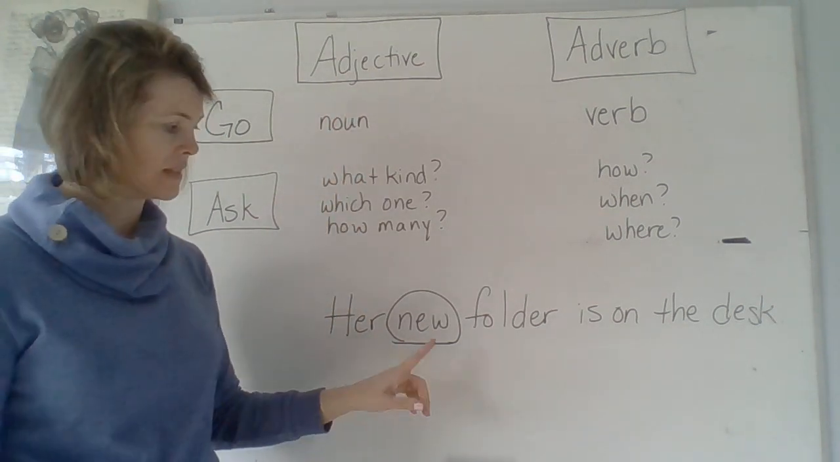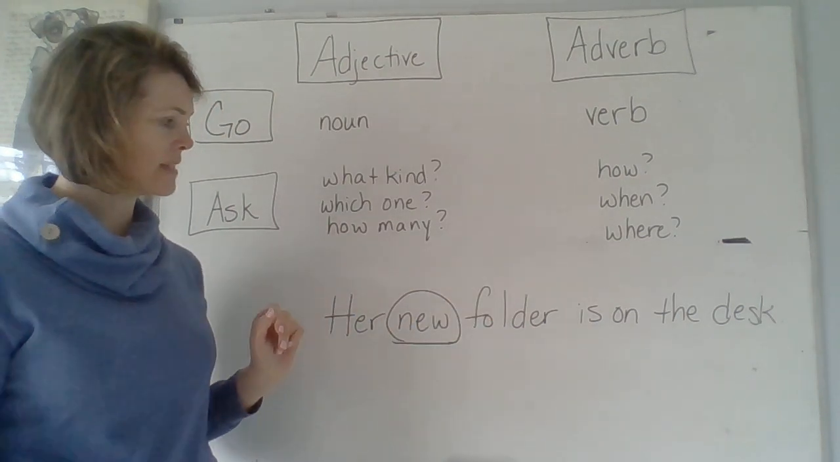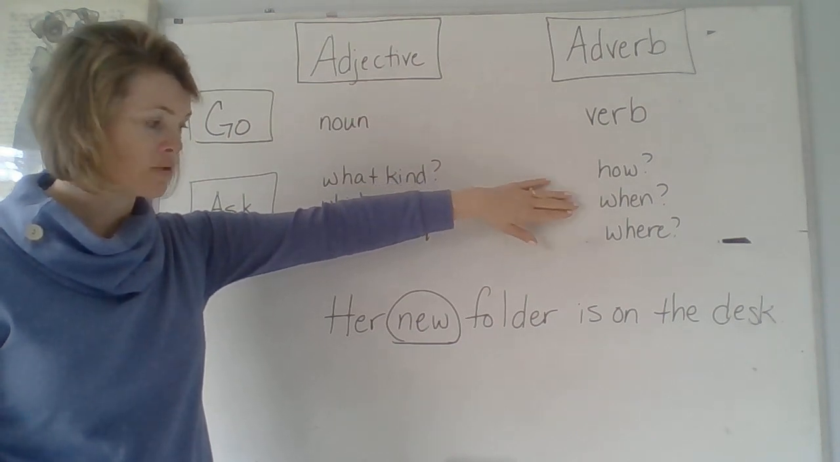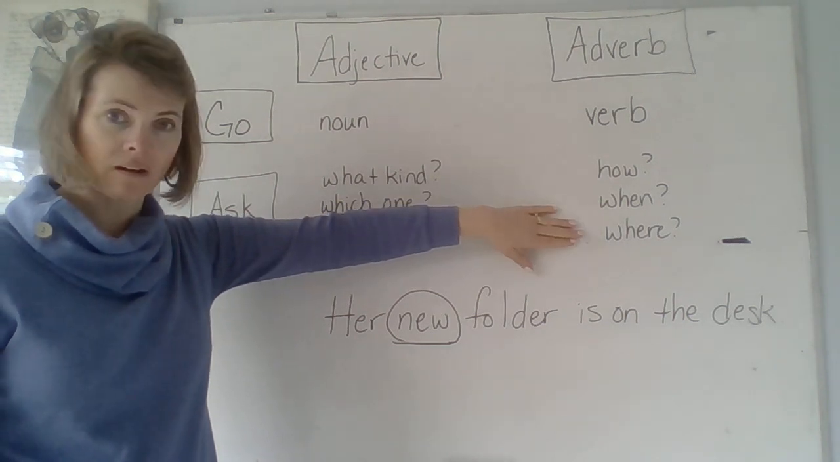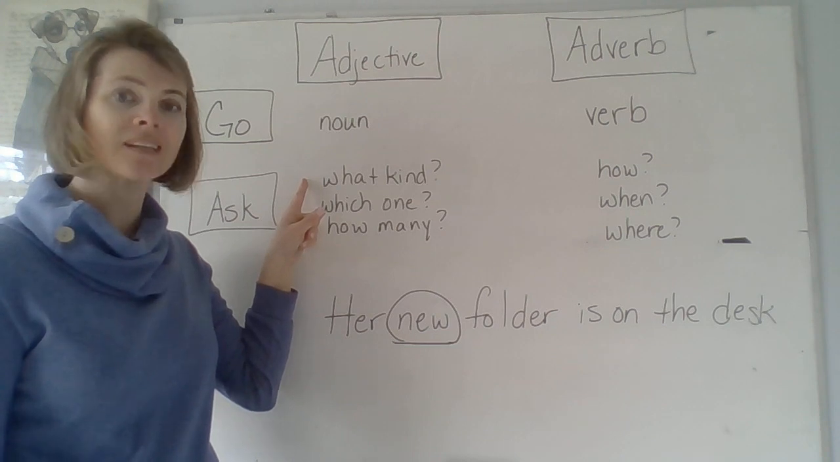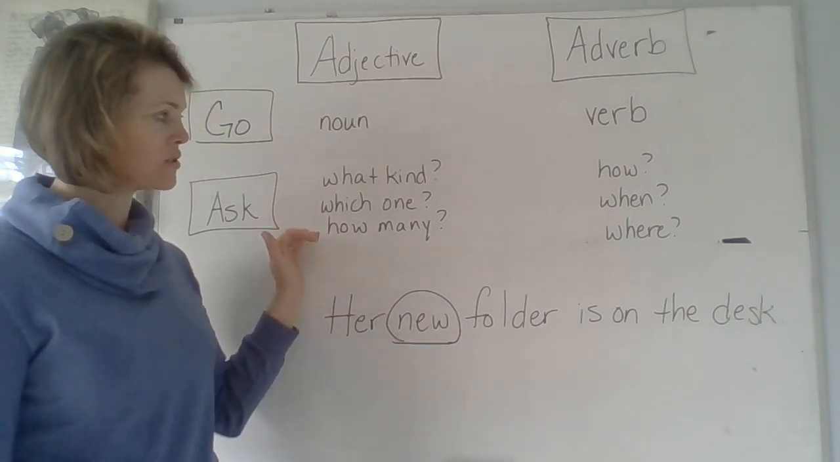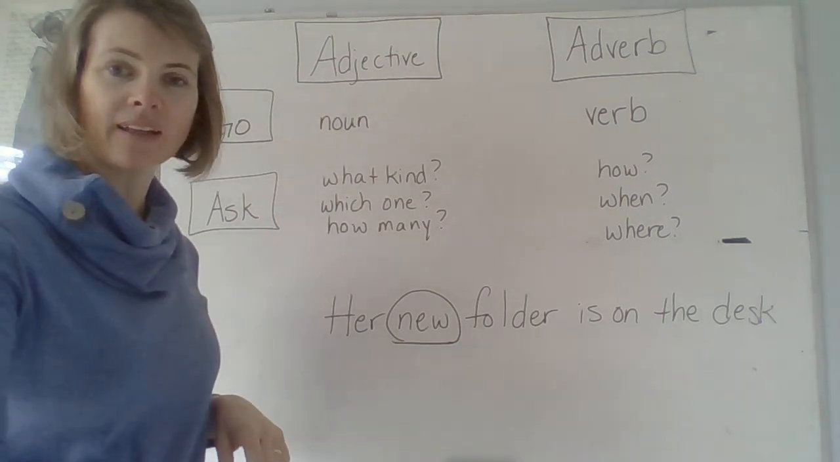Another way you could do this is look at new and see what question it answers. Is it answering how? New. Is it answering when? New. Is it answering where? No. Is it answering what kind? Yes. What kind of folder? It's a new folder. So if it answers one of these questions, it's another way to figure out it's an adjective. Let's try another one.